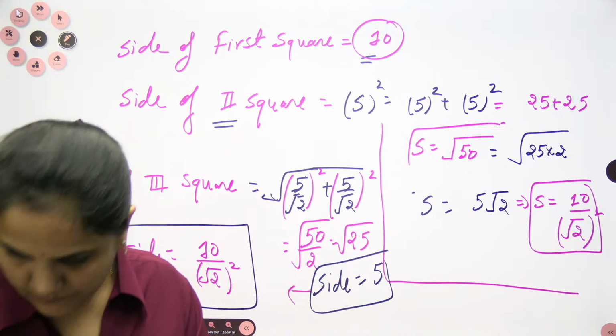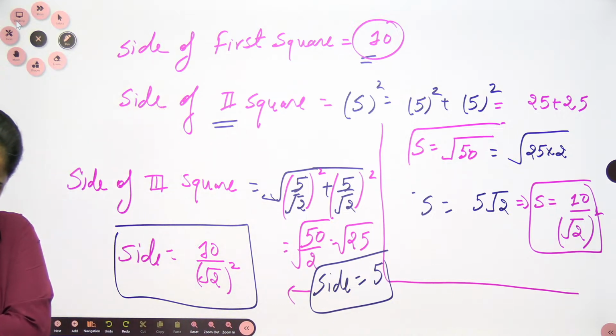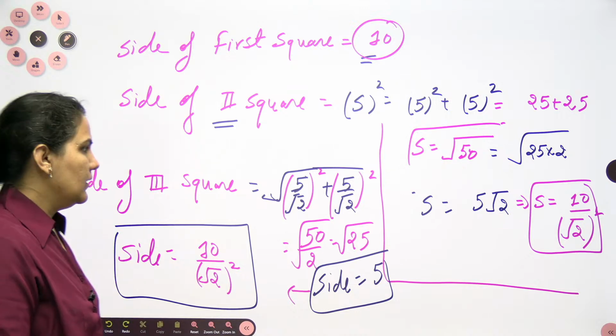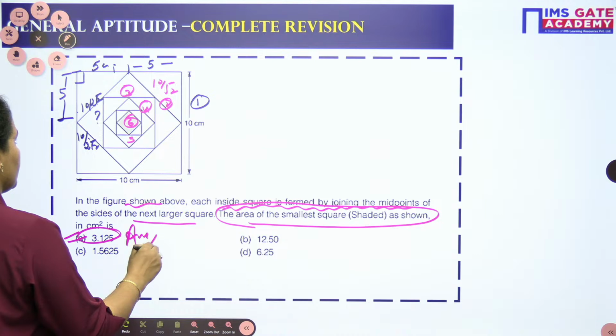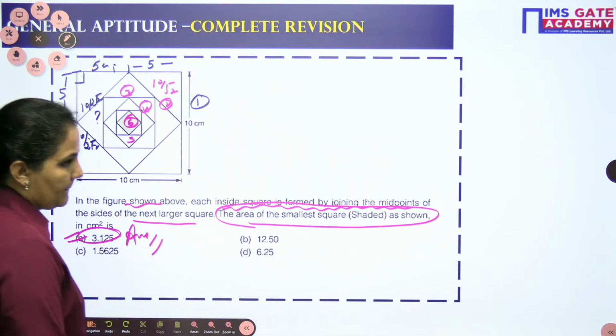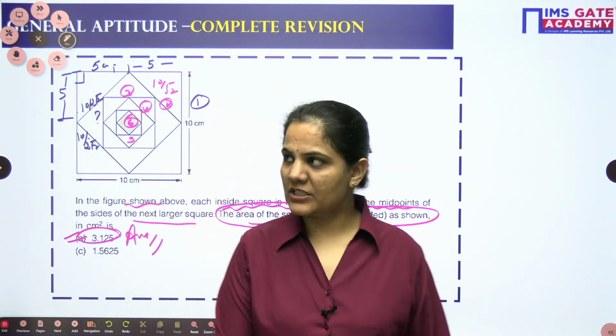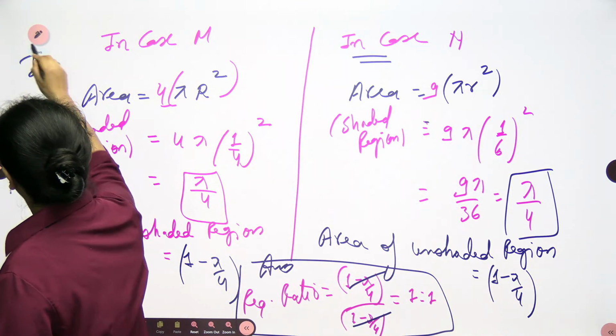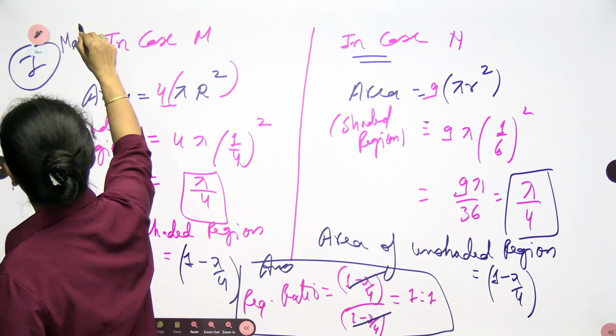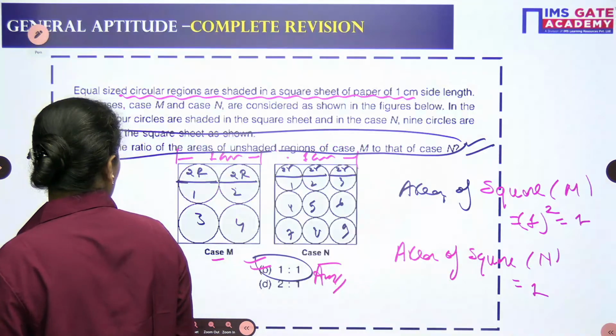Clear? So very easily we can approach this one. The answer will be A. And this is the first method which we can use. This is the conventional method, as I told you already. Let's go with the second one also. So very easily we can approach.